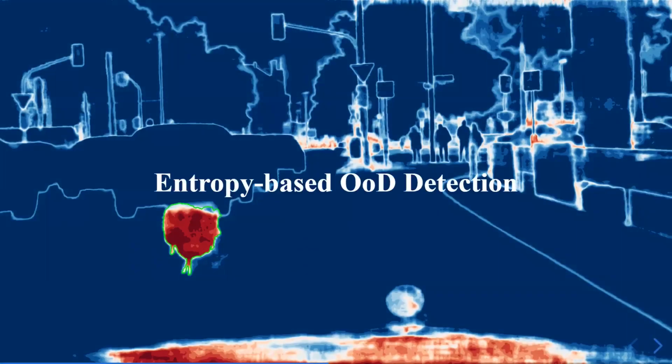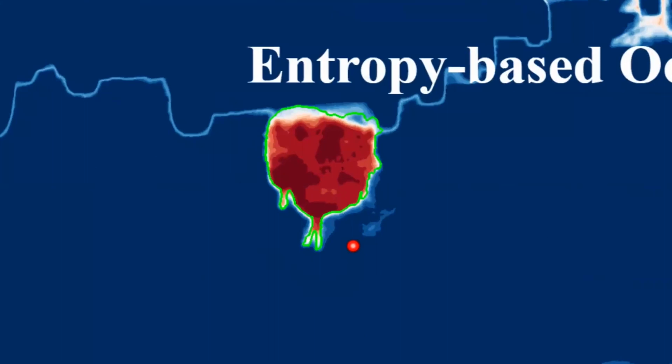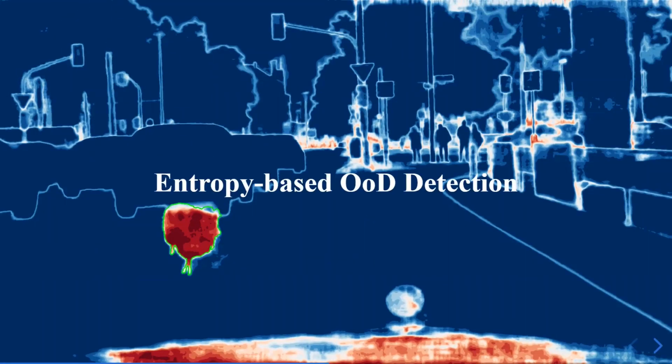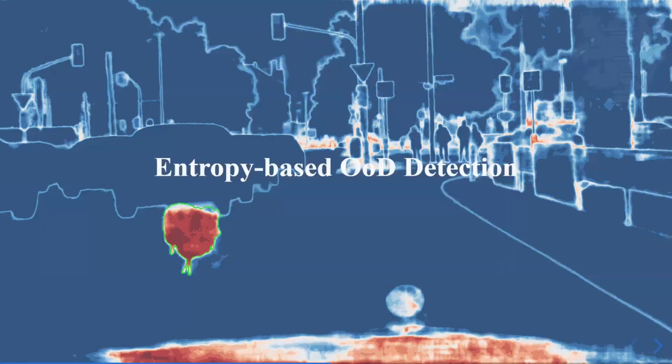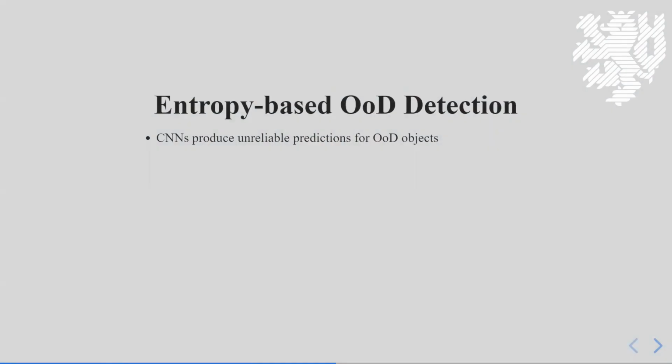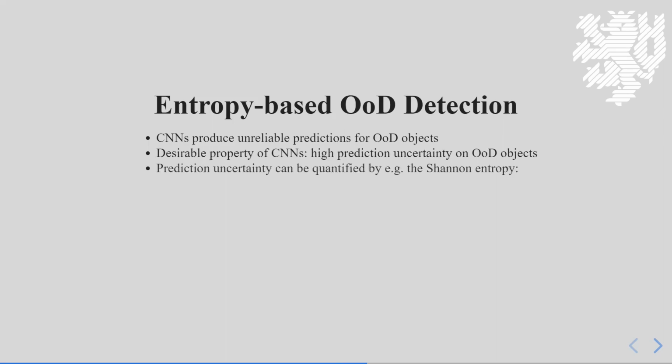And this is where entropy-based out-of-distribution detection comes into play. The goal is to identify regions in an image where out-of-distribution objects could appear. What we saw was that neural networks produce unreliable predictions for out-of-distribution objects. One desirable property would be that they at least output a high prediction uncertainty on those objects.